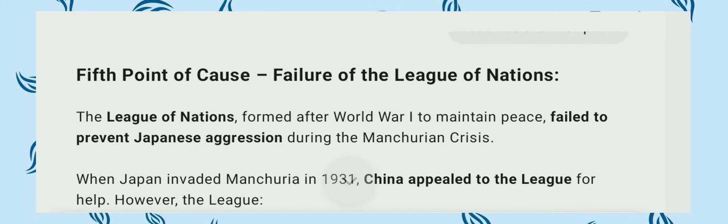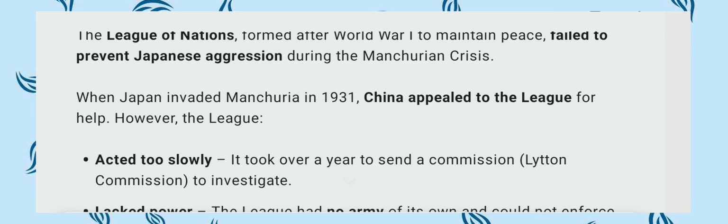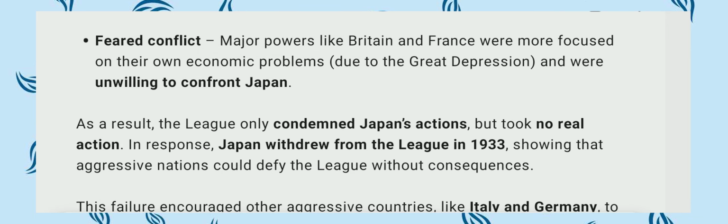Lastly, the failure of the League of Nations. When Japan attacked Manchuria and China was weak, China went to the League of Nations and appealed for help, but as a result the League of Nations took no action. That was the biggest failure of the League of Nations.